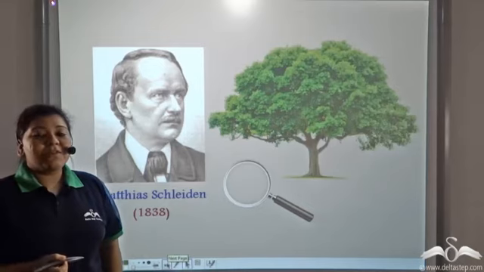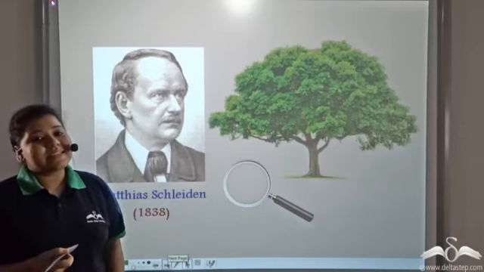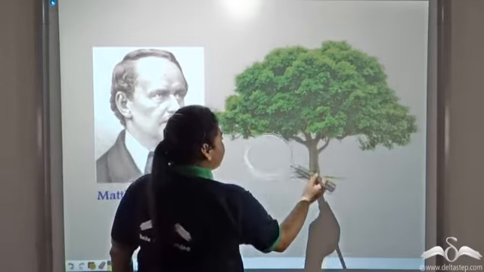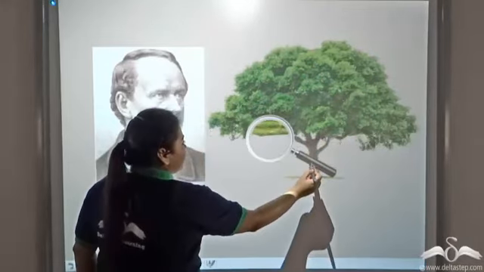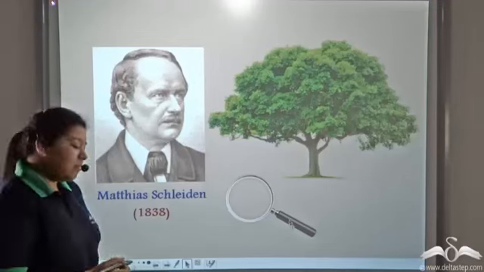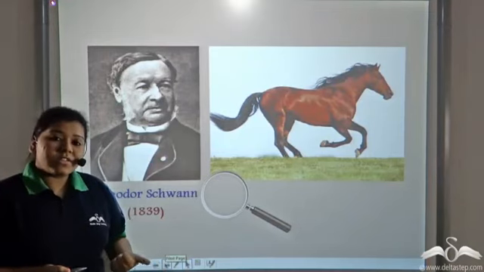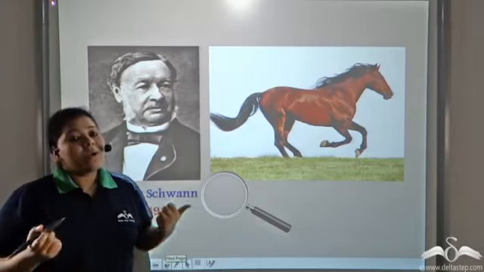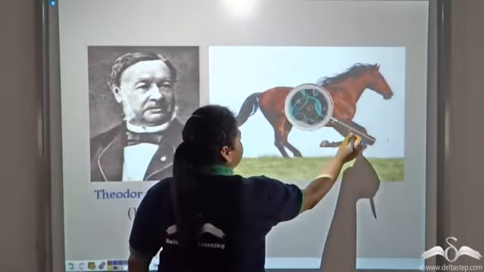Matthias Kleeden was a German botanist. He studied plants extensively, and he concluded that all plants are made up of plant cells. Around the same time, another German zoologist, Theodor Schwann, concluded that all animals are made up of animal cells.